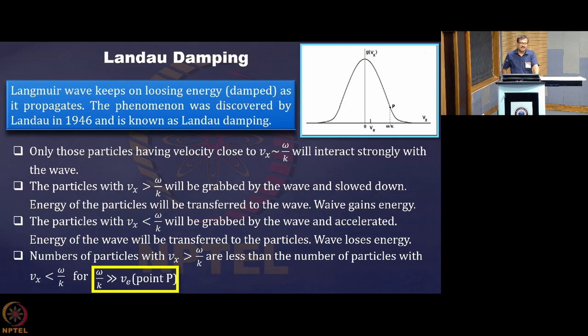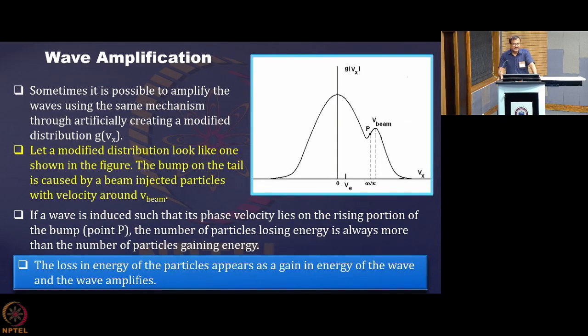Now our question was: is it possible to amplify instead of damping? Then we found that sometimes it is possible to amplify the wave using the same mechanism, by artificially creating a modified distribution of the particle velocities. Suppose we get a modified distribution like the one shown in the figure here. Instead of having a symmetric profile, it has a bump on the right hand side.